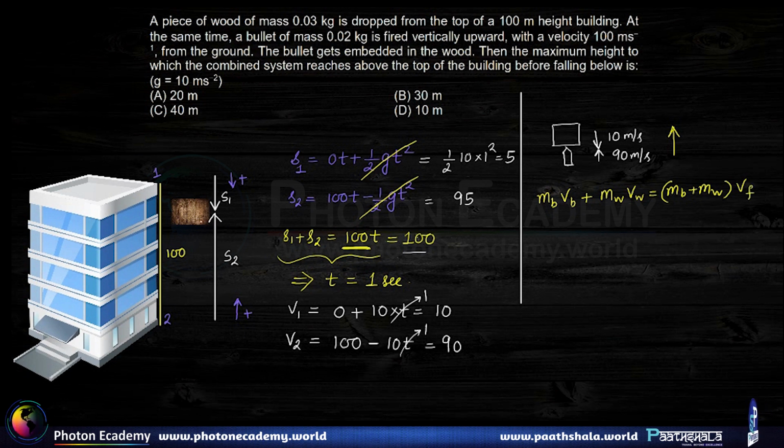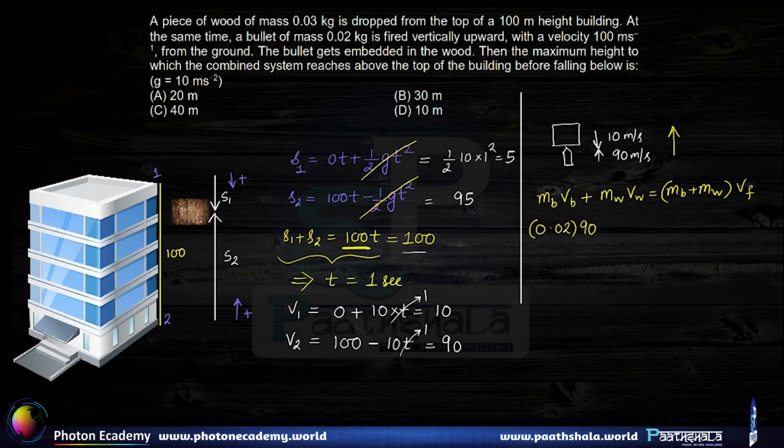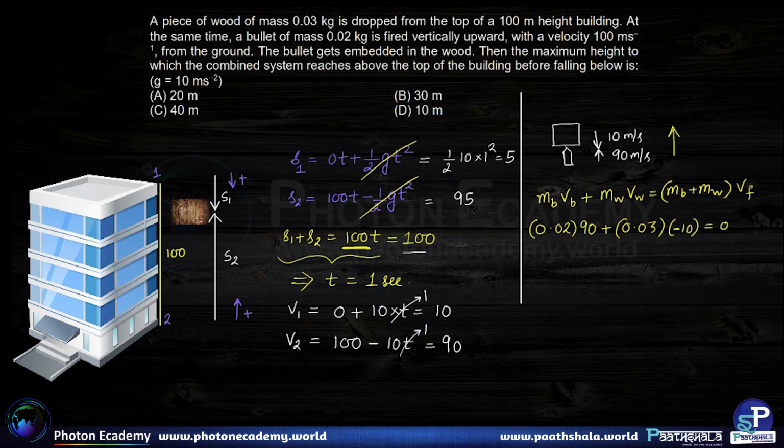Alright. Now here the mass of bullet happens to be 0.02 kg and the velocity of bullet happens to be plus 90 in the upward direction, plus mass of wood happens to be 0.03 kg and velocity of wood happens to be minus 10. The combined mass, wood and bullet together, is 0.05 kg, and the final velocity, this is what we have to find.